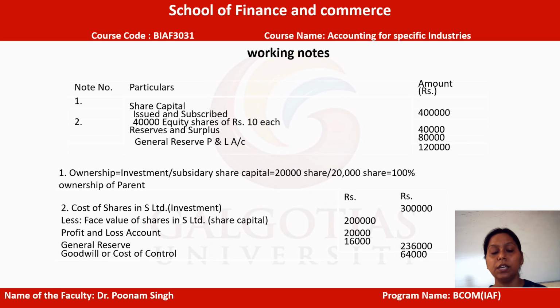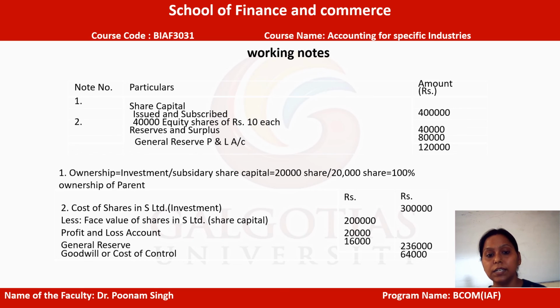Whenever we calculate the ownership, we only determine it in number of shares, whereas when we calculate the cost of shares, the cost of investment, we always take the exact value. Here 3 lakh rupees has been given, and 3 lakh rupees is actually the cost of shares, or basically what the parent has invested in the subsidiary. Now we subtract the face value of shares in S Limited, so basically how much total share capital the parent holds in the subsidiary company. It is 2 lakh rupees.